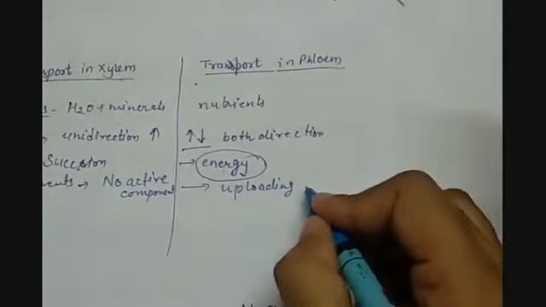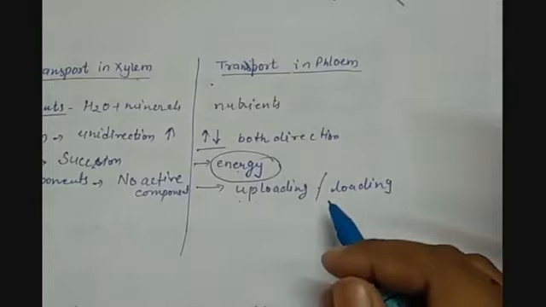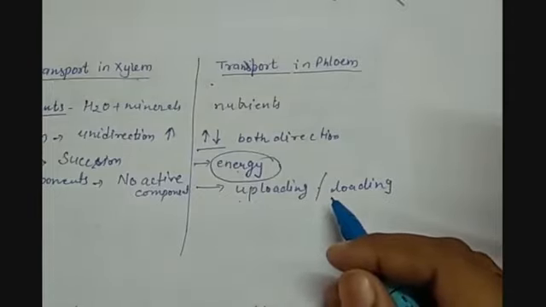Because what is happening? The food is taken up by the phloem tissues from the place where it was stored, and then it is being transferred, or it can also happen that wherever the food is prepared in the leaves of the plant, from here the food has to be transported somewhere else, either for the need of the plant or for the storage purpose.